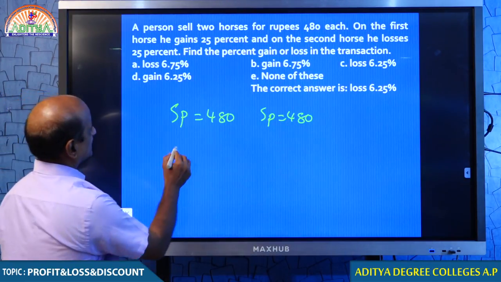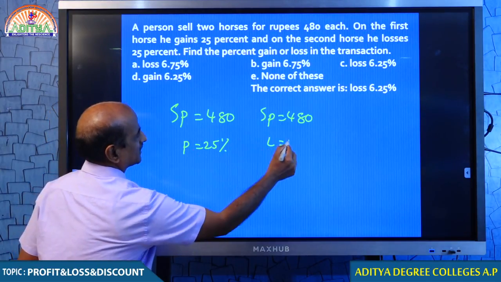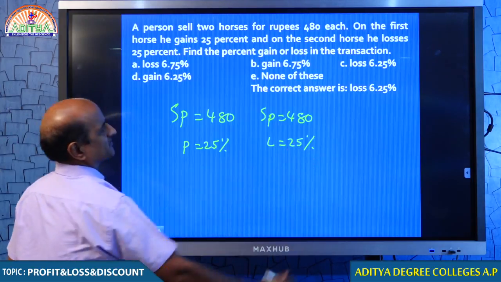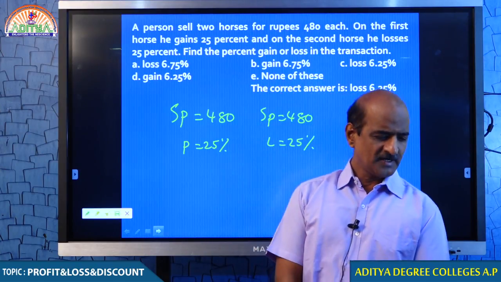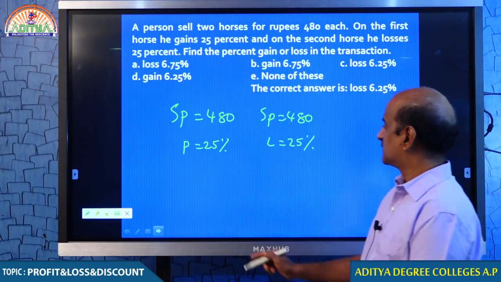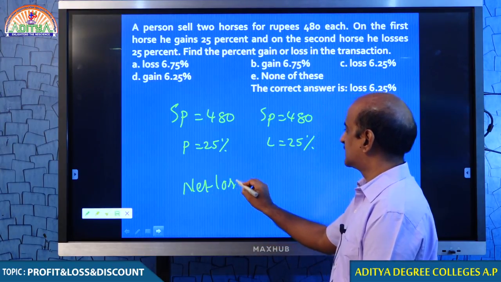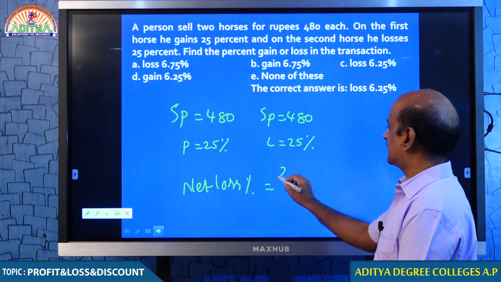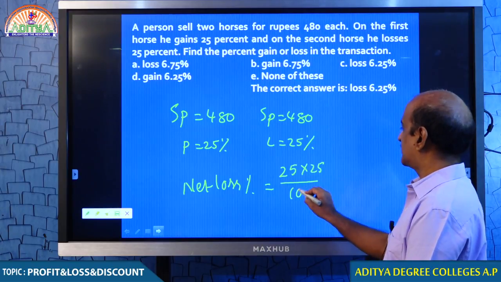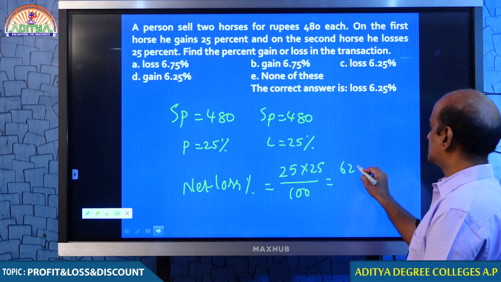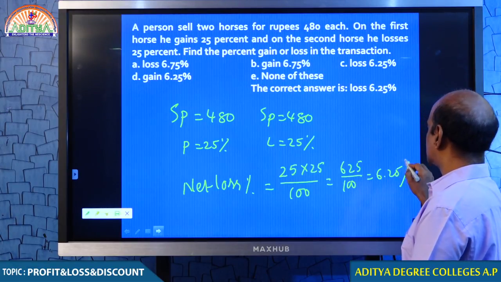Tell me, students, this one is sold at a profit of 25%, and this one is sold at a loss of 25%. When the selling price of 2 horses is the same, the profit and loss percent are also the same. You remember, students, there is always a loss. The net loss percent is given by the formula: profit percent into loss percent by 100. 25 into 25 by 100 is 625 by 100. Therefore, 6.25%.